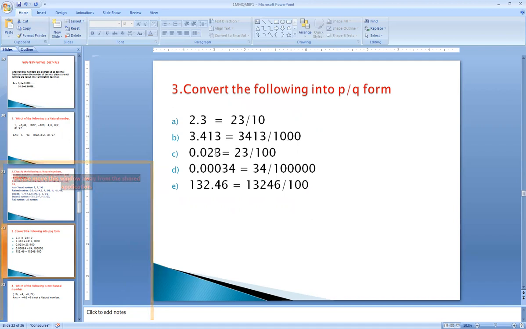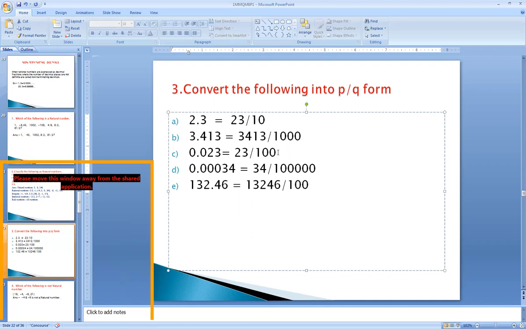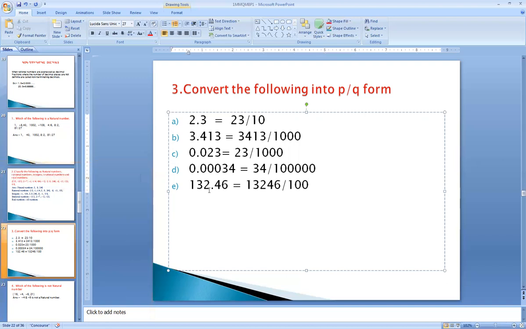So 0.023 can also be written as 23 because if zeros are there before the number, they will not be counted. But for considering the denominator places, it has to be considered with the point, that is, three zeros here, along with the 23 divided by 1000. So 1, 2, 3, 4, 5, 5 zeros along with 1, that is 34 by 1 lakh. Here 132.46 becomes 13,246 divided by 100.